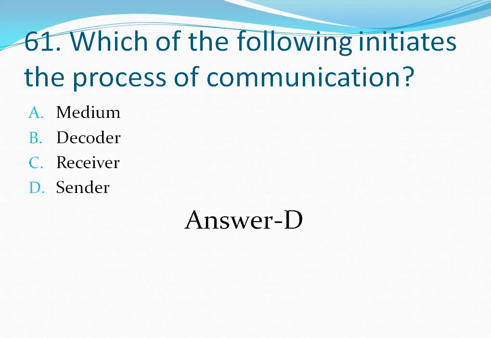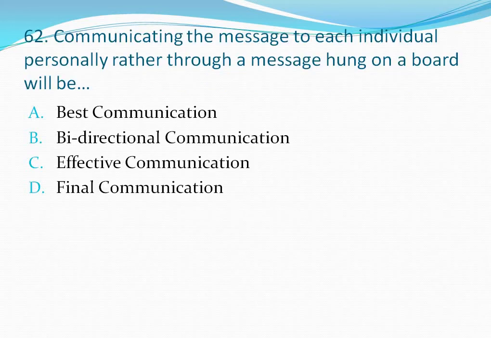Let's move to the next question, question number 62. Communicating the message to each individual personally rather through a message hung on a board will be, your options are option A, best communication, option B, bi-directional communication, option C, effective communication, option D, final communication. So rather communicating the message to each individual personally, you just write a message and hung it on a board. So it is an effective communication. So the correct answer is option C, effective communication.